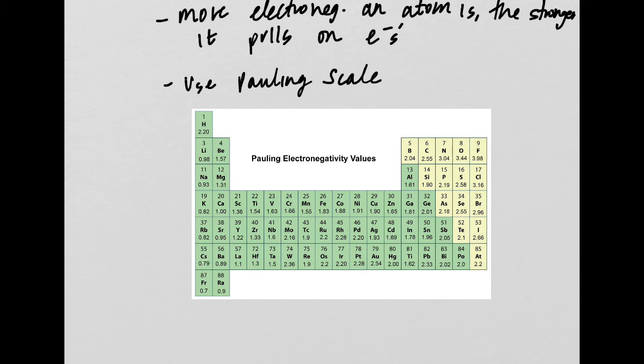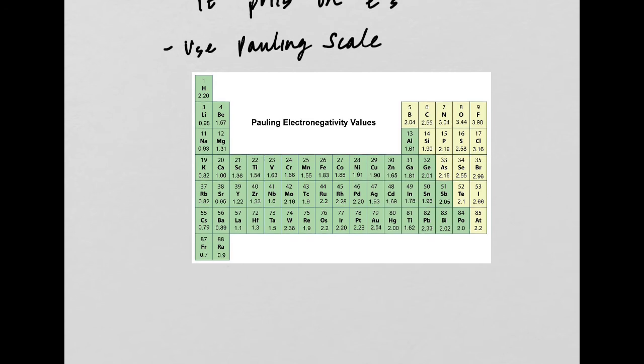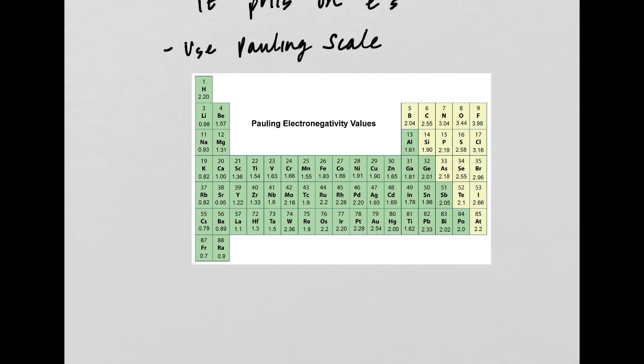So don't worry about writing this down or anything. Okay, so here's the scale. These values are assigned to each different atom based on their electronegativity. You see fluorine has the highest electronegativity, and over here we have the lowest electronegativity in general. Okay, so how do we use this information?